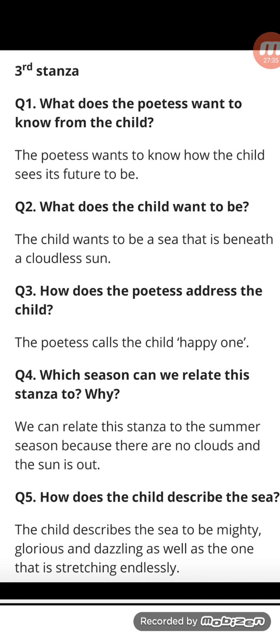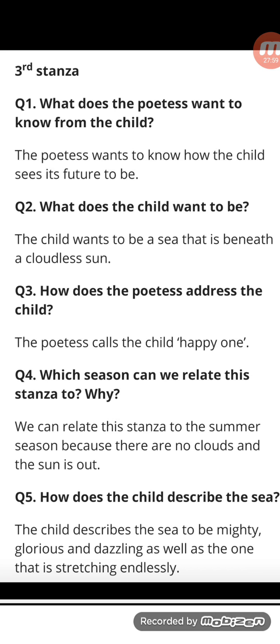Stanza 3. Question number 1. What does the poetess want to know from the child? The poetess wants to know how the child sees its future to be. Question number 2. What does the child want to be? The child wants to be a sea that is beneath the cloudless sun. Question number 3.